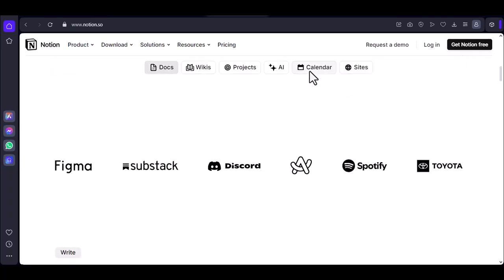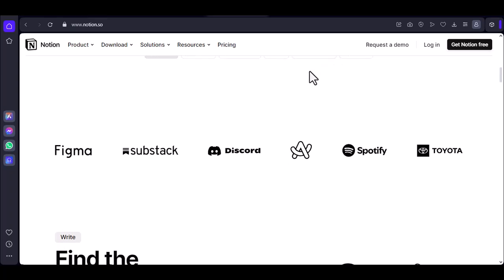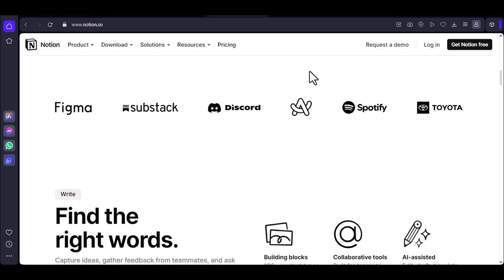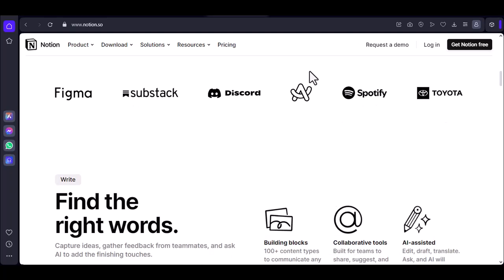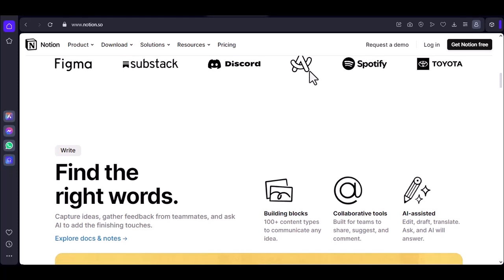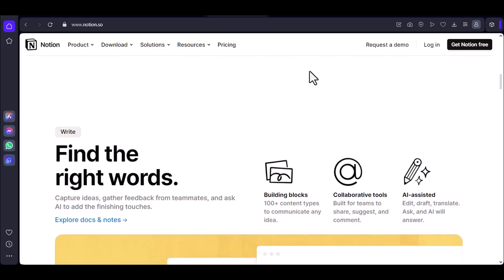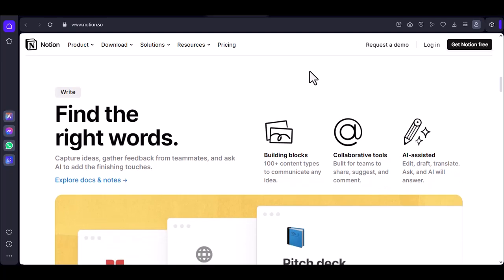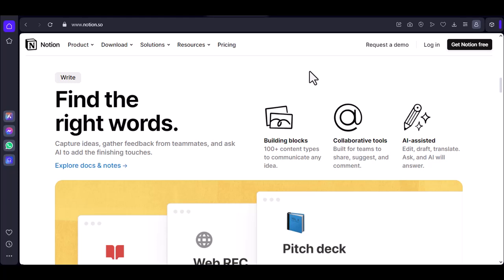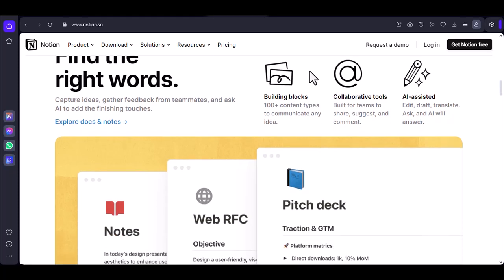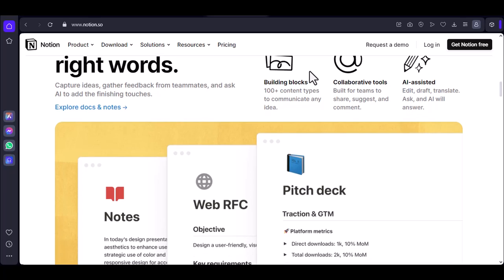Features and functionality. Consider the specific features you're looking for. Do you need rich text formatting, embedded media, task management, or database capabilities? Both Obsidian and Notion offer a range of features, but their strengths and weaknesses may differ. Customization and flexibility. How important is customization to you? Do you want to be able to tailor the app to your specific workflow and preferences? Both Obsidian and Notion allow for a certain degree of customization, but their approaches differ.